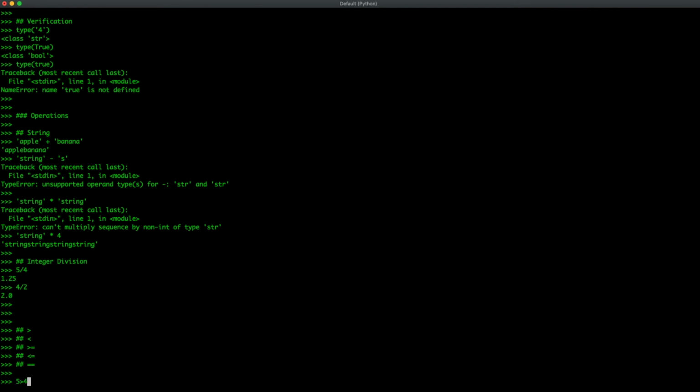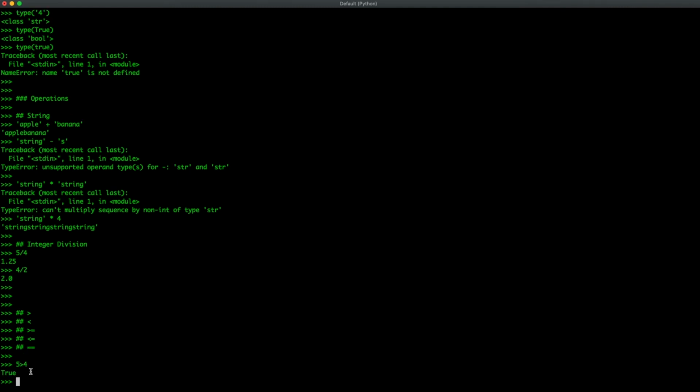When you say 5 is greater than 4, what you will get is a boolean because 5 is in fact greater than 4. These operations, these 5 over here, are always going to return booleans because they're conditional. Conditional meaning that it's either a yes or a no, a true or a false.